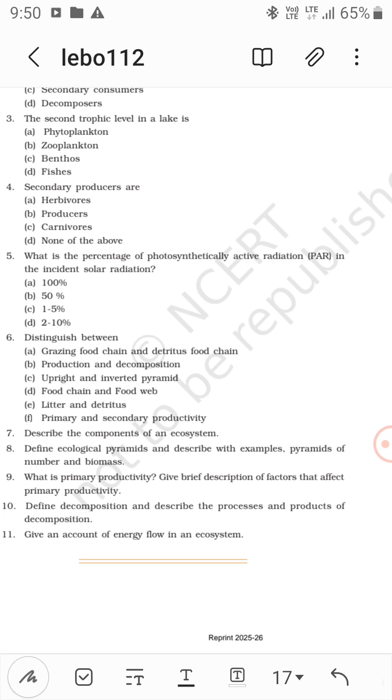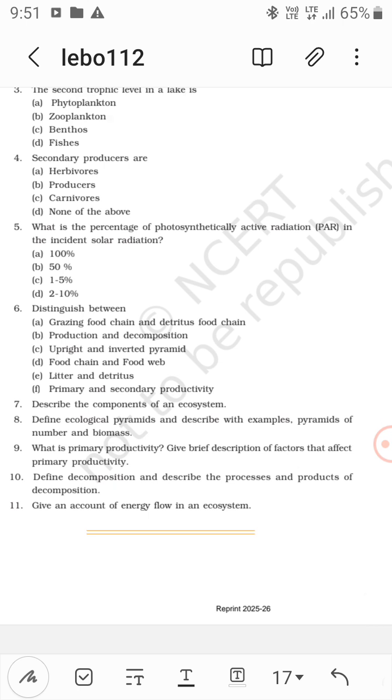Production and decomposition. Production is by the producers. Decomposition is by bacteria and fungi. Then the rate at which production is going on is the productivity. It can be primary productivity, secondary productivity, and tertiary productivity. Decomposition involves consumers like fungi, bacteria, and earthworms.